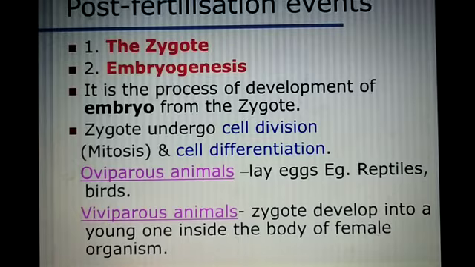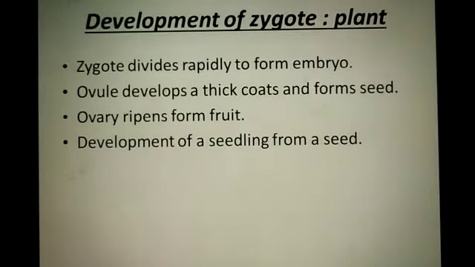For example, human beings. And if I am talking about development of the zygote in plants, then in flowering plants the zygote is formed inside the ovule, and after fertilization, all the parts of the flower except the pistil fall off. In some plants such as tomato and brinjal, the sepals persist and remain attached to the developing fruit.